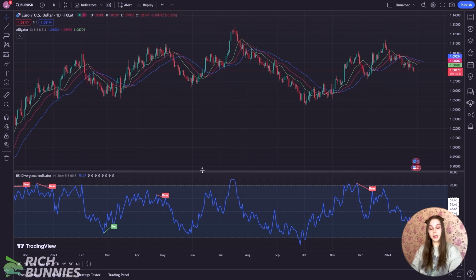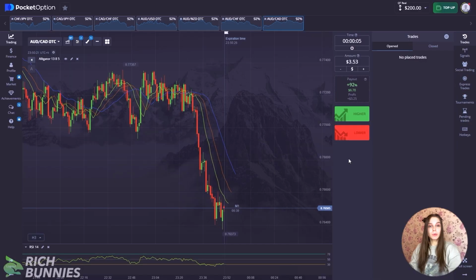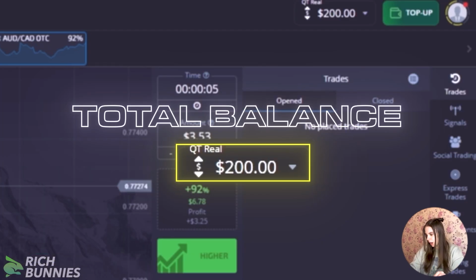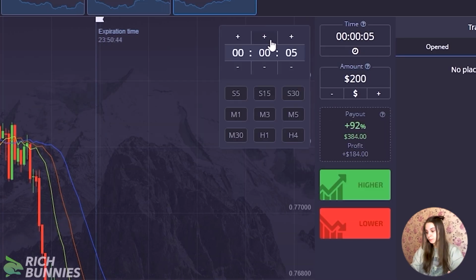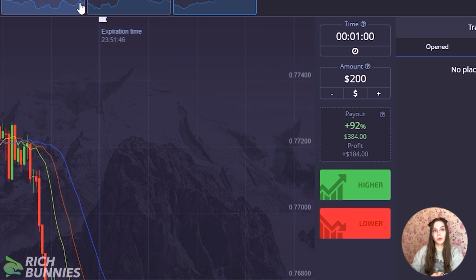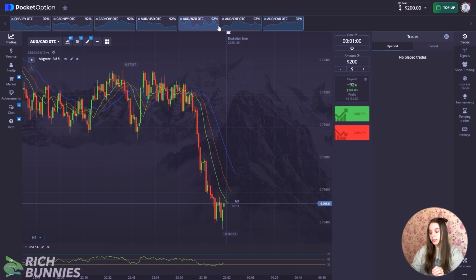And now let's go to Pocket Option and show how it works and start our trading. Here we will start our trading, but firstly, always check the settings and the correct parameters. Here we have our initial balance, and let's change it to $200. The time of transaction is, as always, 1 minute. We are on the currency pairs today. You can see them in the upper part of the screen, and at the moment there are 7 of them. Then we have alligator and RSI indicators with standard settings, and I have changed absolutely nothing.